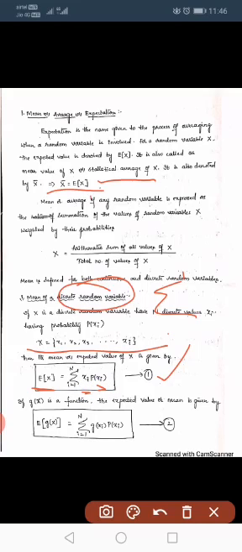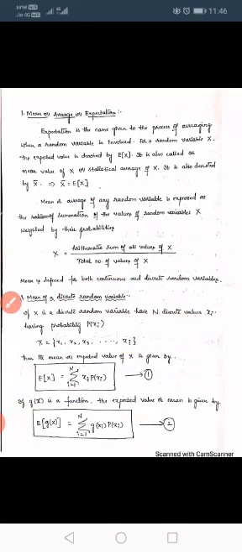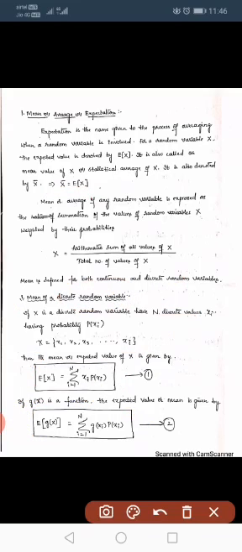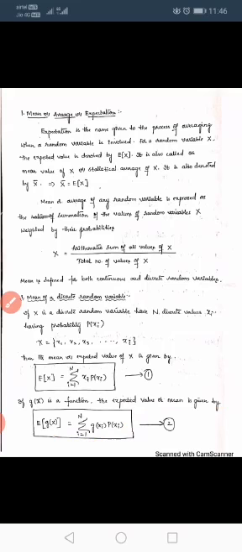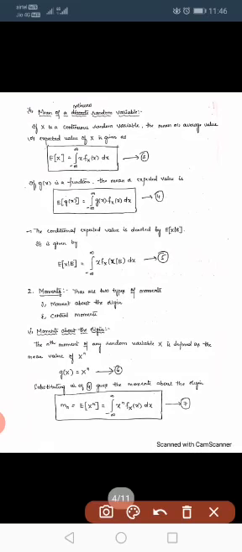Next, if g of x is a function, this expression is for a random variable and this expression is for a function. If g of x is a function, then the expected value or mean value is given by this formula. Expected value of g of X equal to summation i equal to 1 to n g of xi probability of xi. Next, for a continuous random variable, we define the mean here.